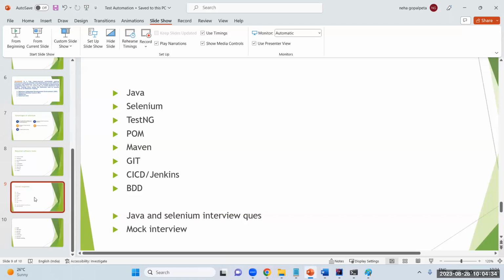Actually, I have one question related to Selenium. Selenium is used only for web applications, right? Then Tosca is used for both web and, I think, mobile and the remaining ones. Tosca is a tool for end-to-end automation basically.